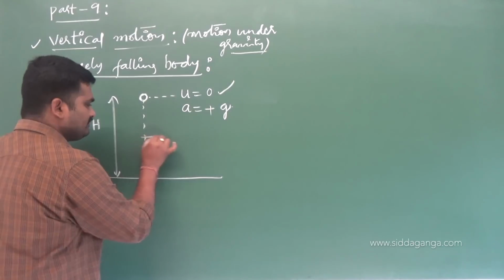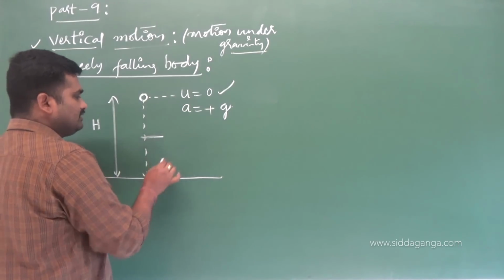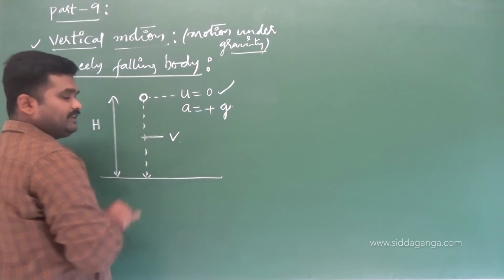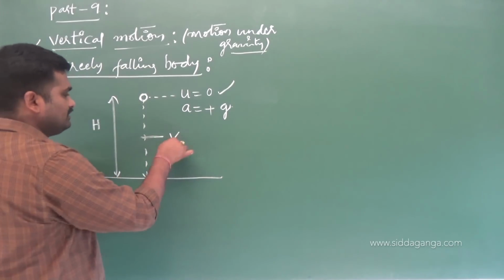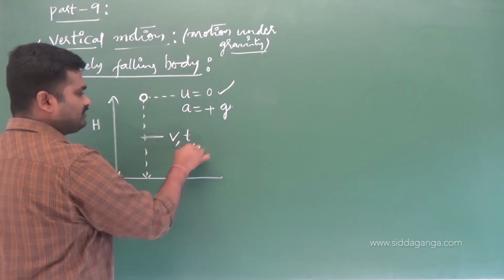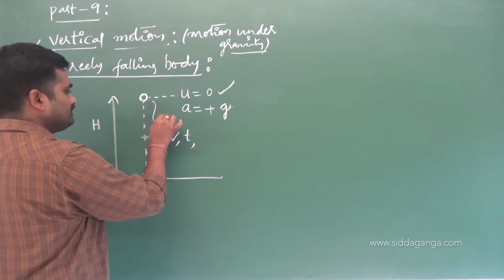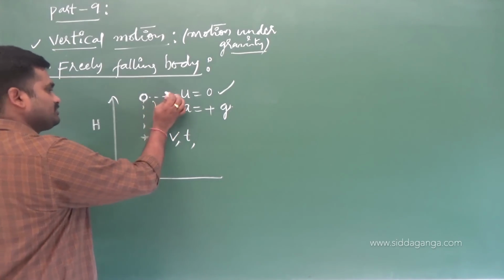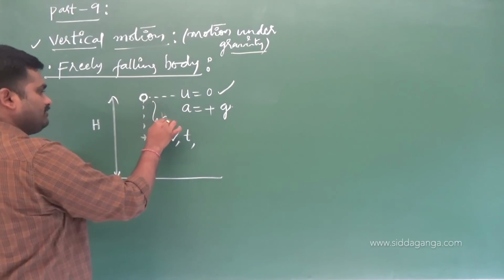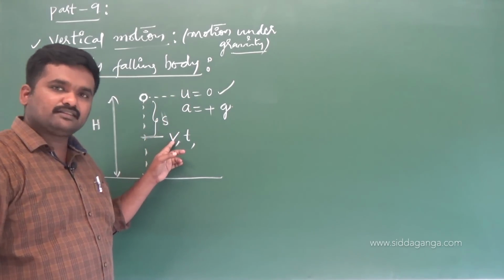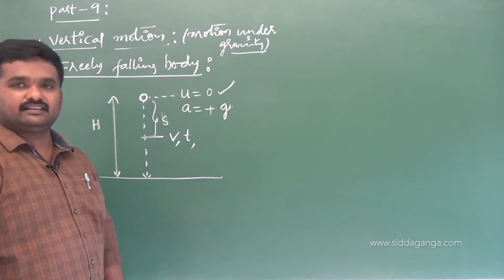Now, I will consider somewhere an intermediate position where the velocity of the particle be v, the velocity after traveling for a time of t seconds. It traveled a displacement of some s. How much is it? By the time it attained a velocity v in a time of t seconds.